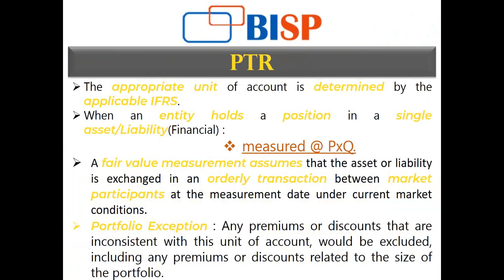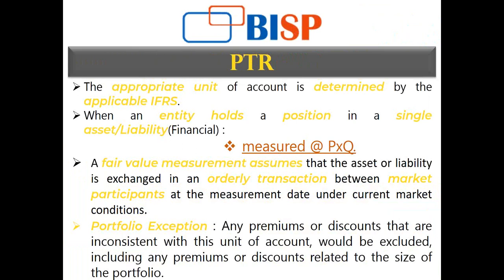Now there are certain points that need to be remembered when I am assessing the fair value for assets and liabilities. I have informed you that unit of account is determined by the applicable IFRS, and for which reason we are using the IFRS 13 standard.